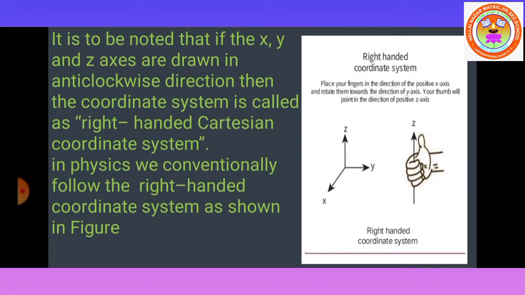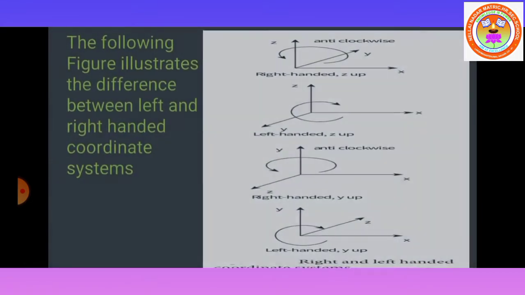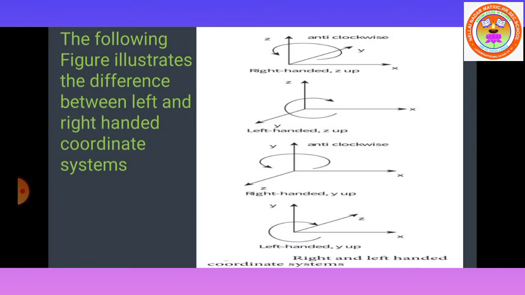In physics, we conventionally follow the right-handed coordinate system. It is also shown in the figure, x, y, z, marked in anti-clockwise direction. So conventionally in physics, we follow the right-handed coordinate system. Here, the figures illustrate the difference between the left and right-handed coordinate system.